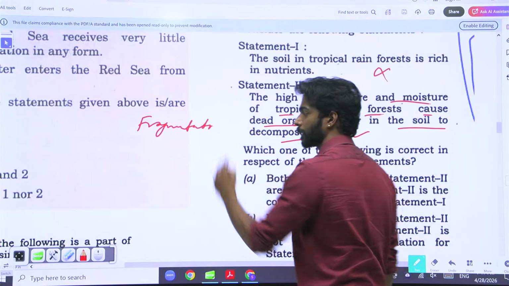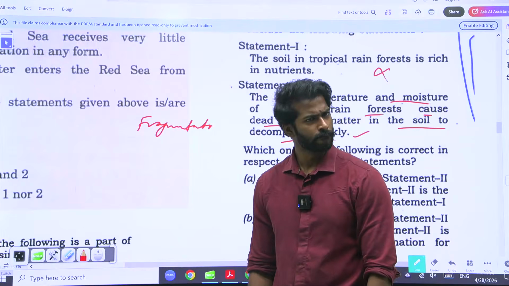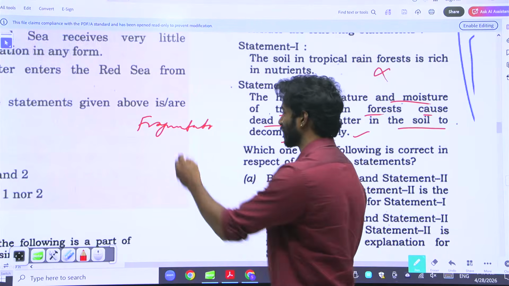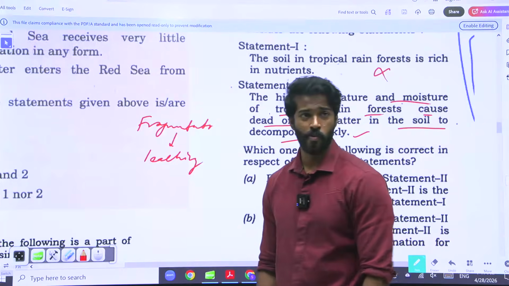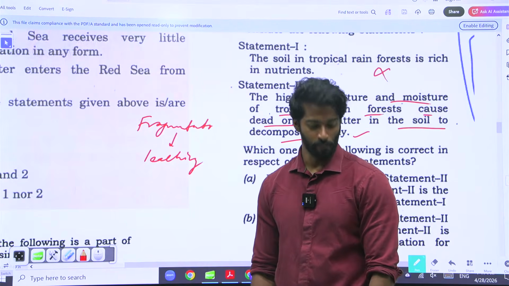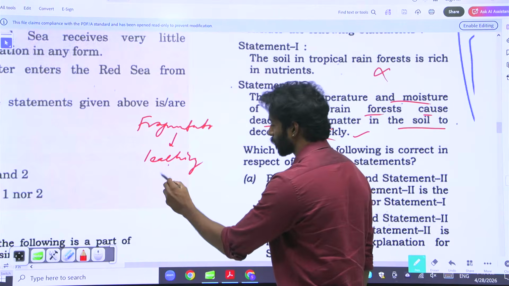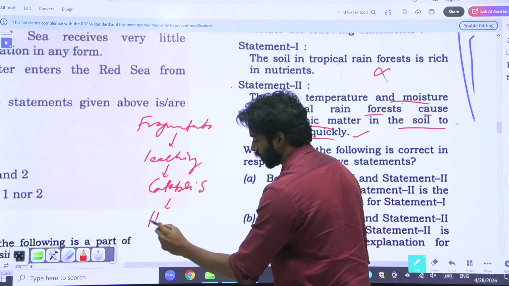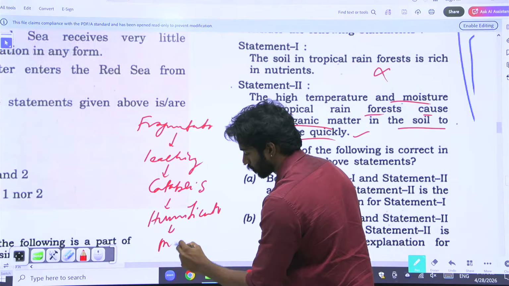Then leaching. Then catabolism, humification, and mineralization.